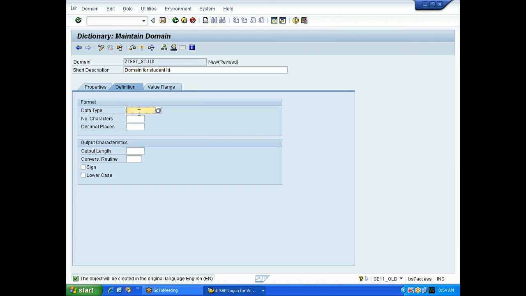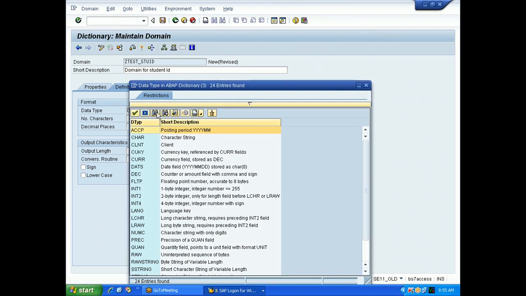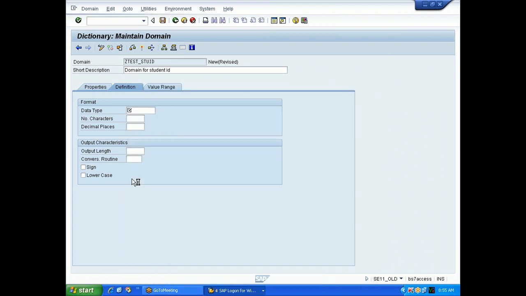Now tell me, what is the data type? What data type shall I give? Shall I give numeric or integer or character? Numeric. Yes, numeric. So I will select this NUMC. Whenever you are giving a numeric, you need to specify the number of characters. So for student ID, maximum how much length it will be? 10. Okay, I'll take 10.